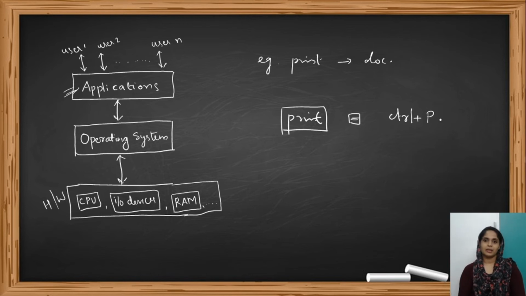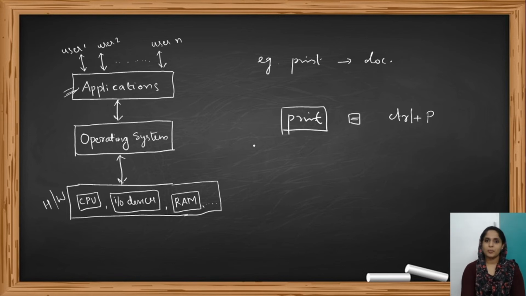So what's happening here? When you click this print button, actually a system call is invoked. The operating system will invoke a system call and the corresponding program. How to access the printer and how to take the printout, everything will be written inside that program, and that program is our system call.